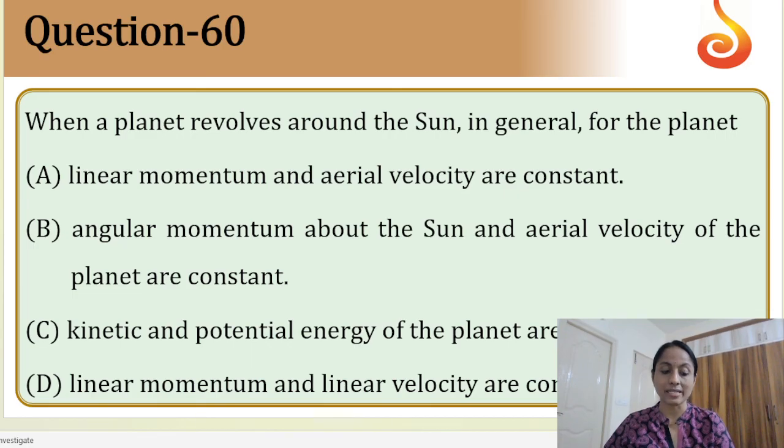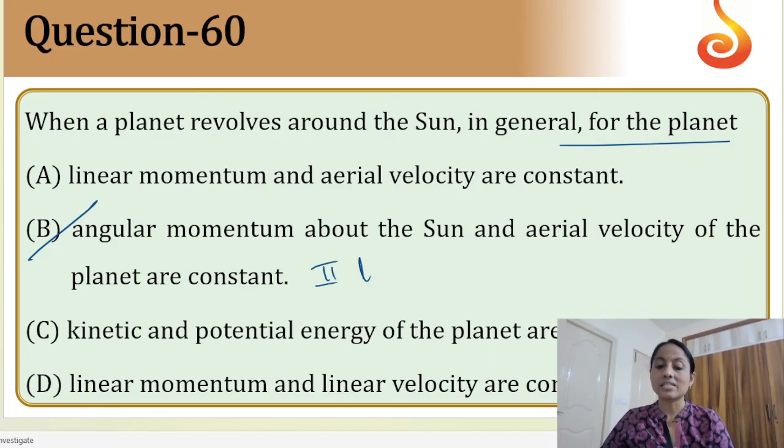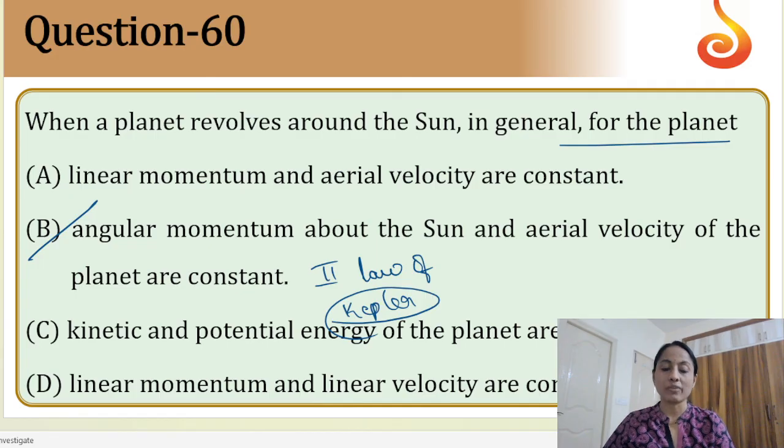Next, question number 60. When a planet revolves around the sun, in general for the planet, just if you go on checking the options, the angular momentum about the sun and aerial velocity of the planet are constant. This is the second law of Kepler. Kepler's laws, if you have any idea, so Kepler's second law application. So that is how we come to an end of all the 60 questions successfully.